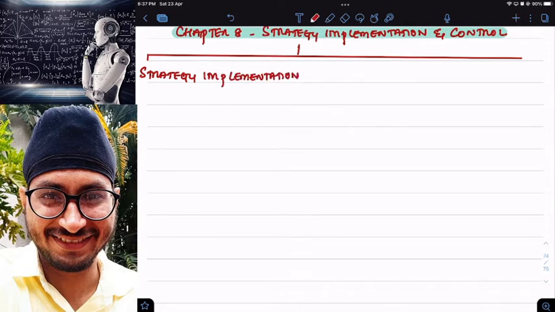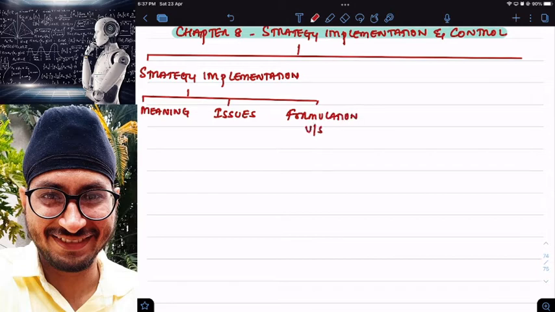In strategy implementation, we are going to study about 3 concepts. That is meaning of strategy implementation. Then we are going to study about issues in strategy implementation. And then we are going to study strategy formulation versus strategy implementation. Clear? Strategy formulation and implementation. These 3 concepts we are going to study.